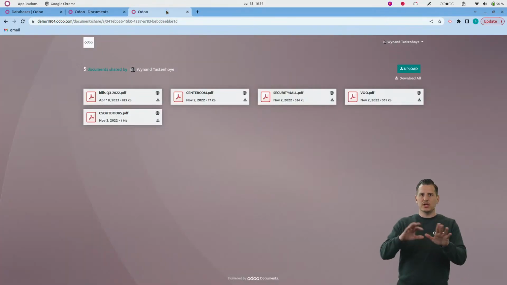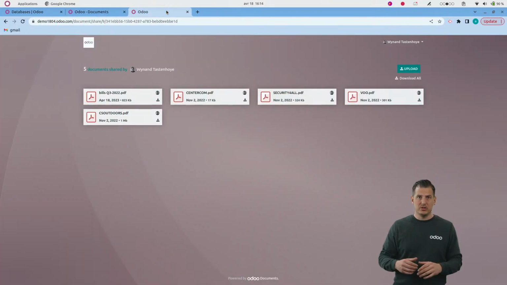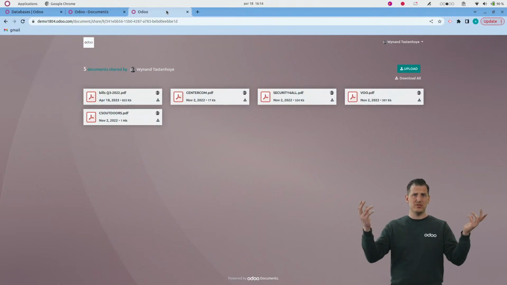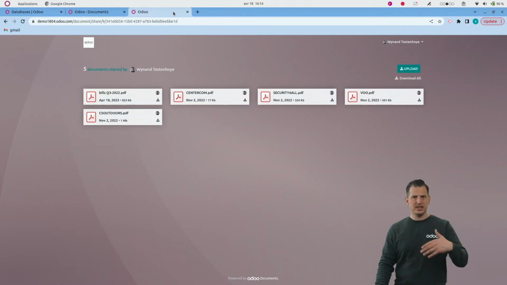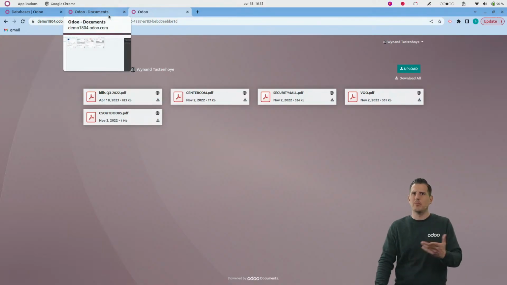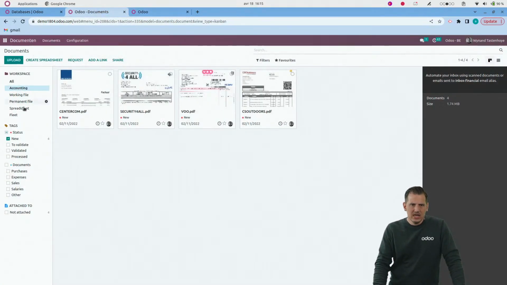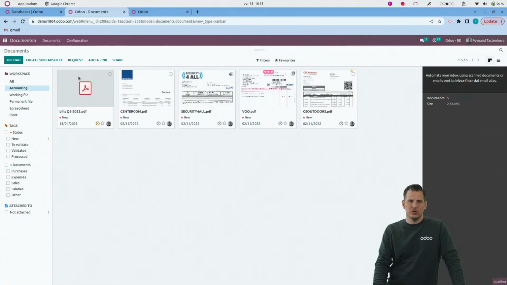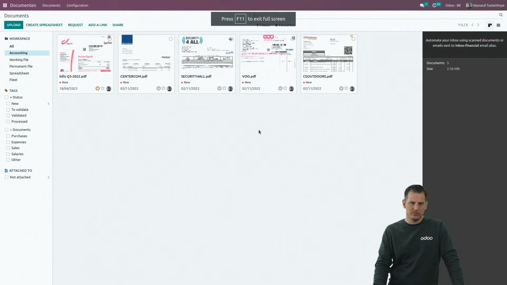So basically this URL you can share with whoever you want, with your colleagues, with your customer, maybe even with suppliers of the customer, and they can upload all their documents immediately over here without having access to the database. See it a little bit as a Dropbox, let's say. But if I refresh my page now, I can see that those documents arrived over here immediately in our database. Let's go back to full screen.